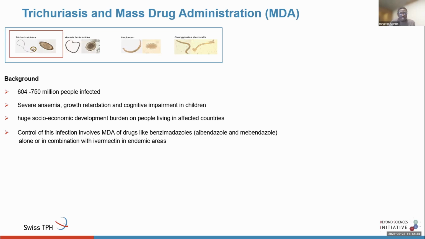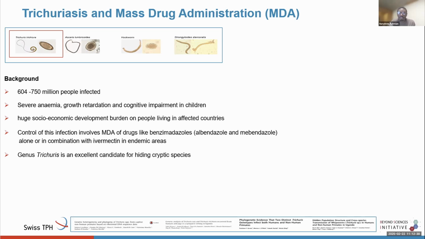So this genus Trichuris has very elusive species, and quite a few studies have suggested that these species are excellent candidates for hiding cryptic species, which means that this genus has species that are indistinguishable using morphological analysis.